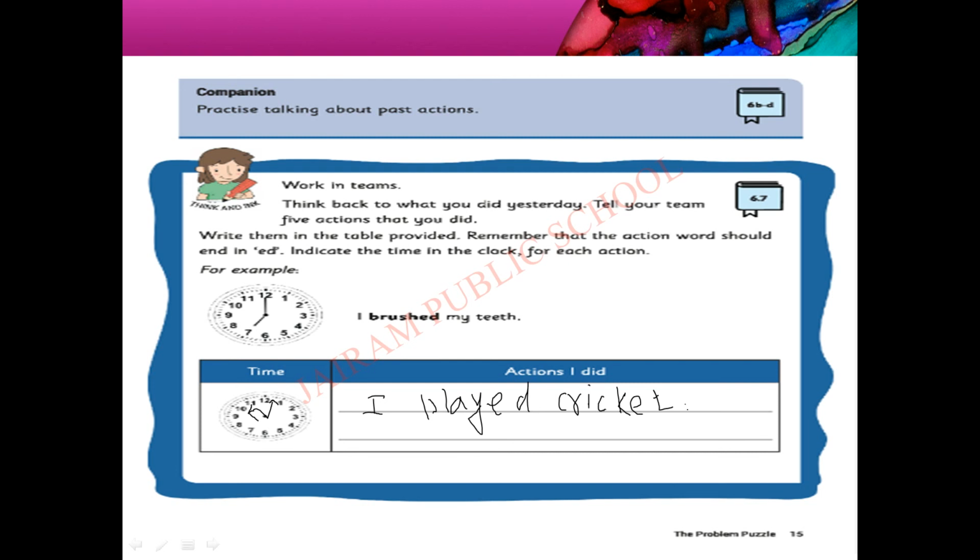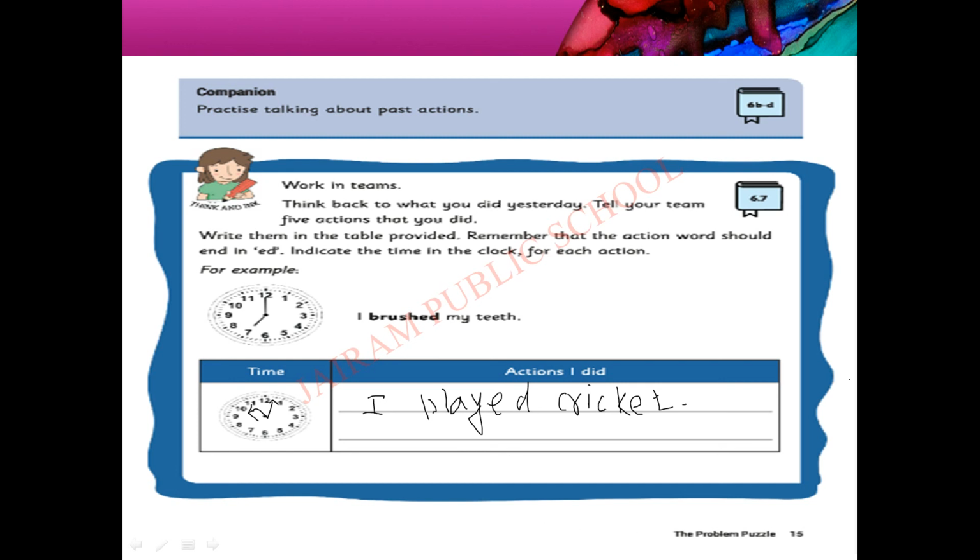Okay, like this you have to frame sentences. Don't forget to add a full stop at the end. All the sentences should begin with a capital letter. Okay, I played cricket, he played, I ate breakfast. Like that you can write.